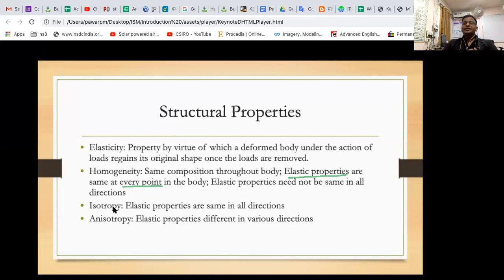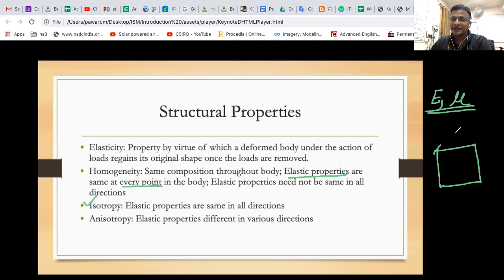Let's go to the next property, which is called isotropy. Write down isotropy: elastic properties are same in all directions. Right now you have not studied what the elastic properties are, but I will tell you that Young's modulus and Poisson's ratio are there as far as an isotropic material is concerned. So what is meant by that?